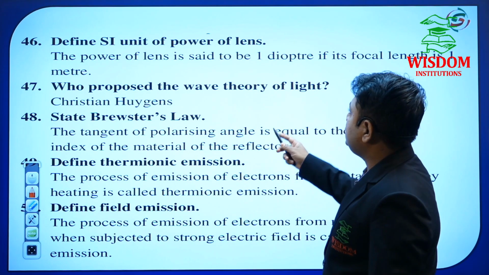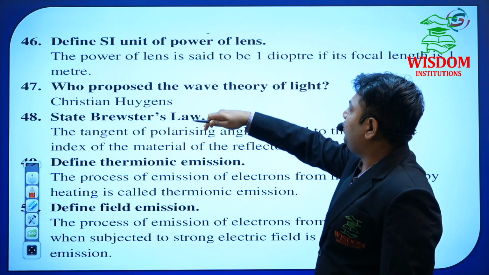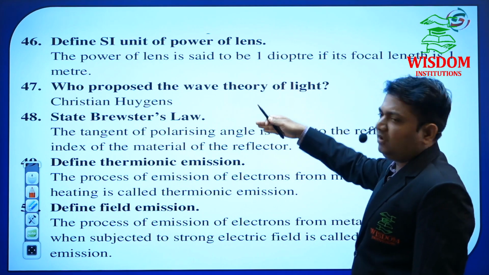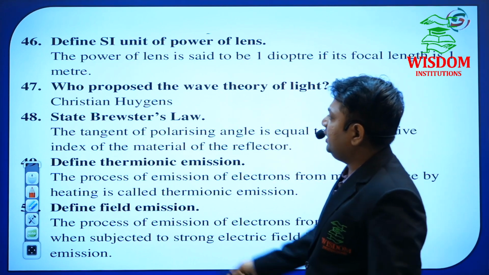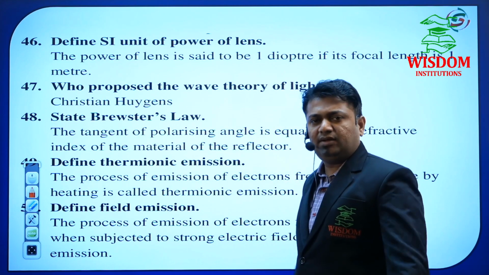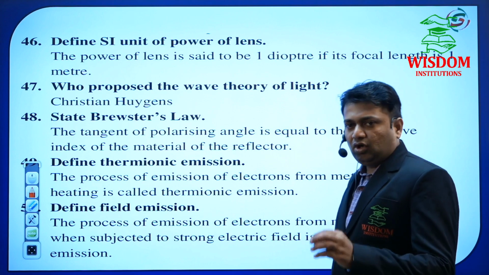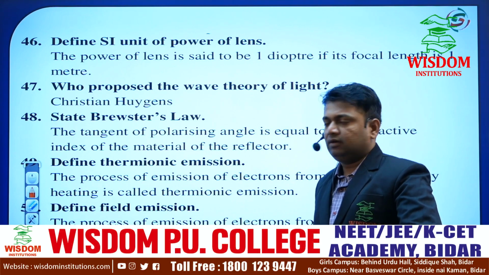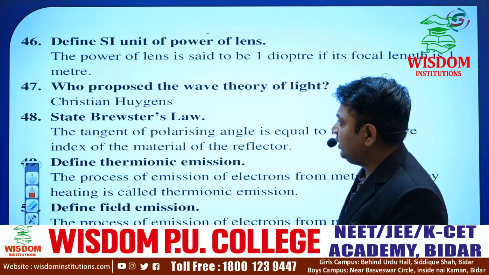Who proposed the wave theory of light? Up to this one, ray optics is there. Next one, who proposed the wave theory of light? This is for the wave optics chapter. And once again I am telling you, Christian Huygens means what? Name of the scientist. It is very important. Names of scientists, or topics which belong to a scientist's name, are very, very important. He may ask compulsorily, whatever the chapter.